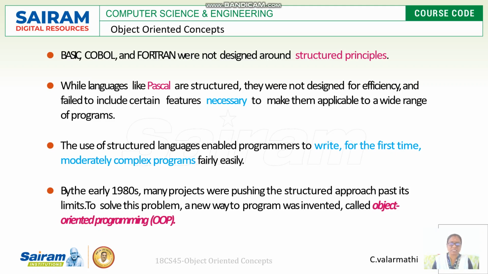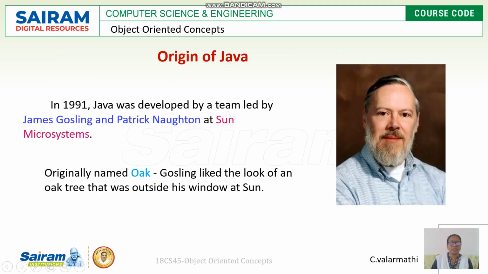This concept started in the 1980s. Java was developed in 1991 by the author James Gosling. He developed Java, but initially it was named Oak. Why was it named Oak?